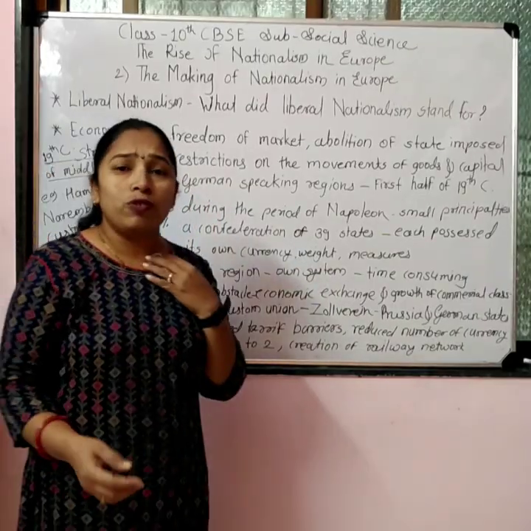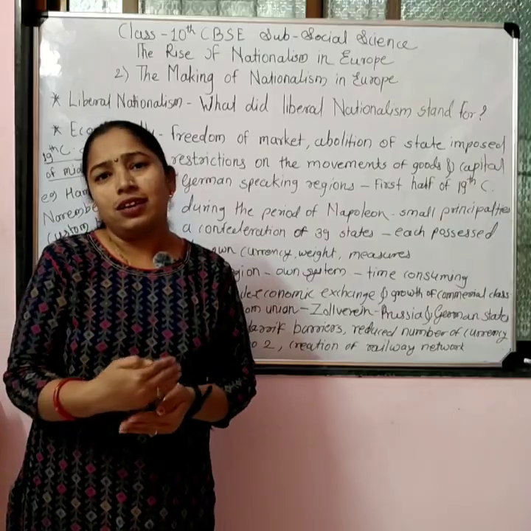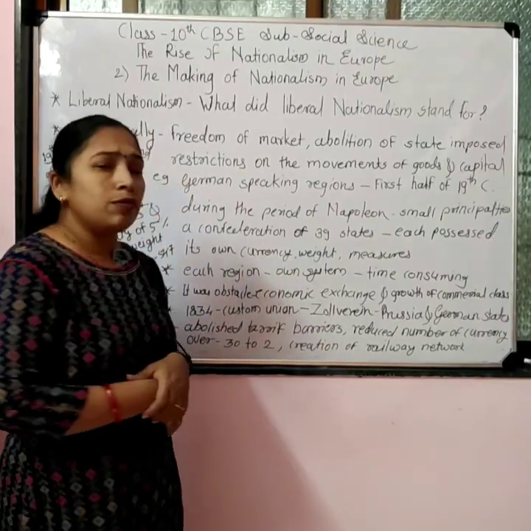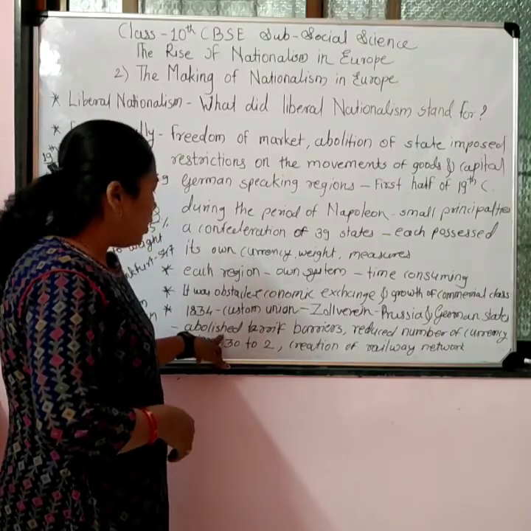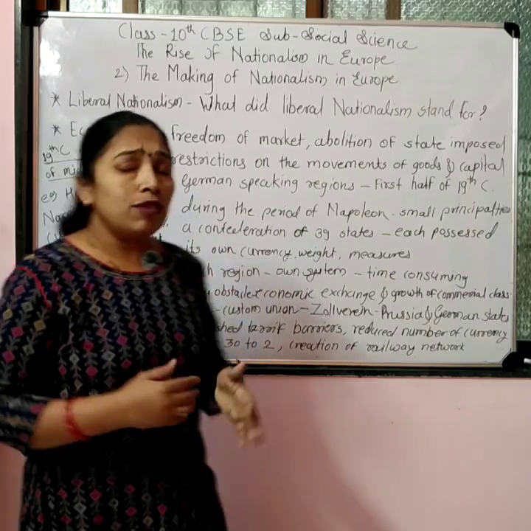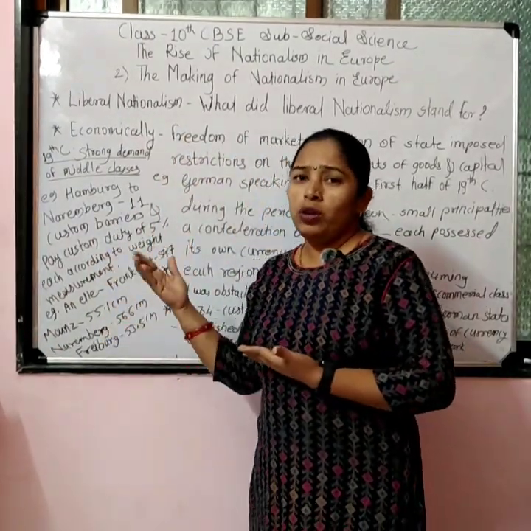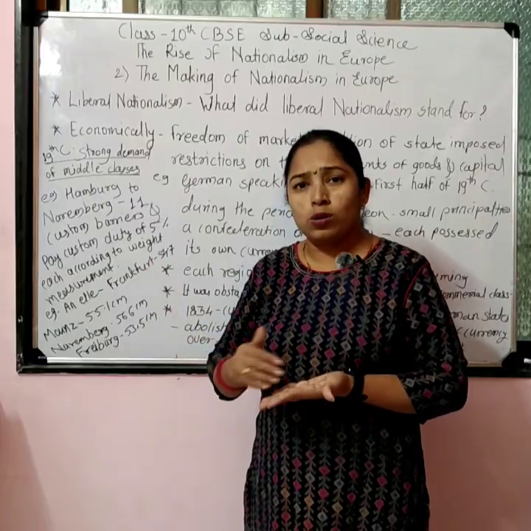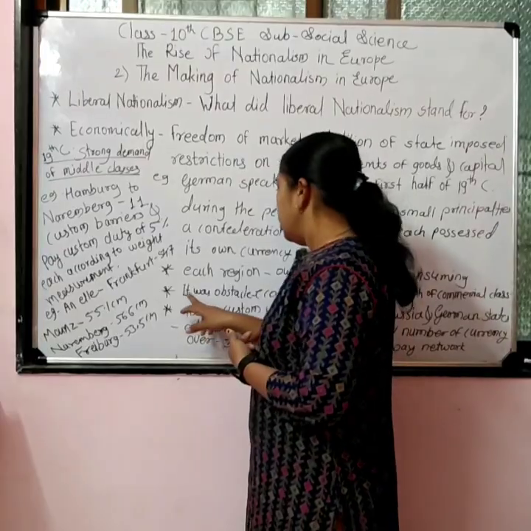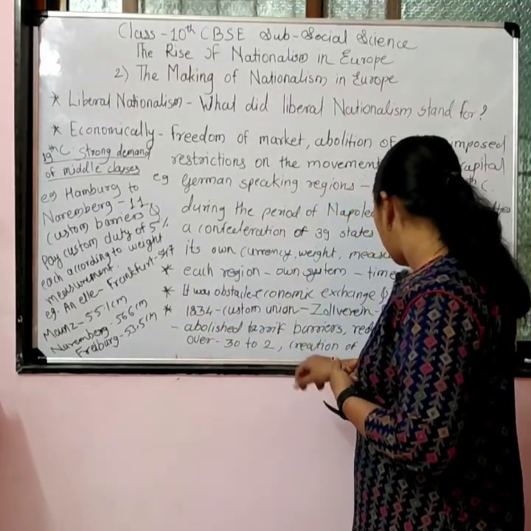So what did this Zollverein, the custom union, do? It worked to bring ease to trade activity, market activity and businesses. This custom union abolished the tariff barriers, means the 11 custom barriers where traders had to stop on every barrier. They had to measure their clothes and pay their taxes as well. So it was reduced by the custom union. This system was abolished, means tariff barriers were abolished.